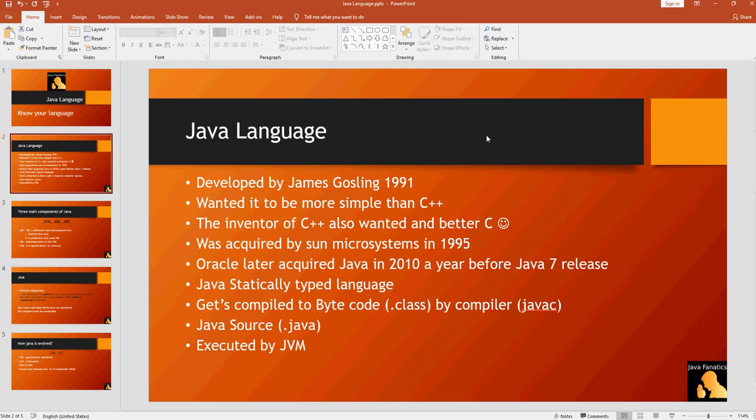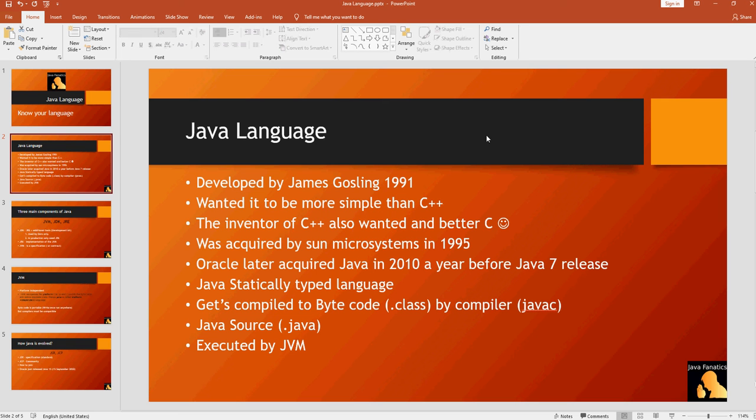And in 1995, Sun Microsystems acquired Java from James Gosling. Later on in 2010, Oracle acquired Java. And that was a year before Java 7 could be released.